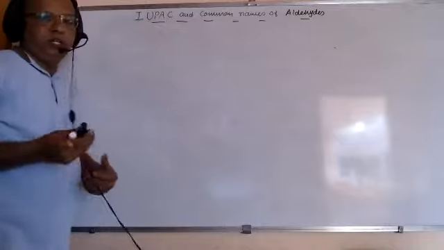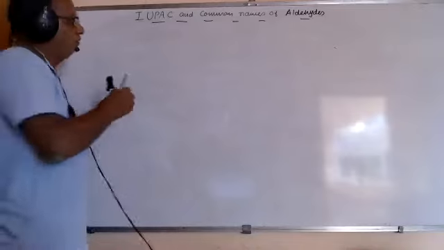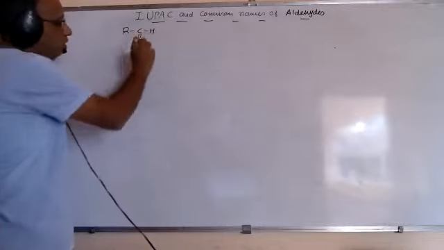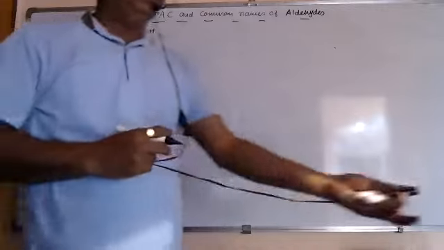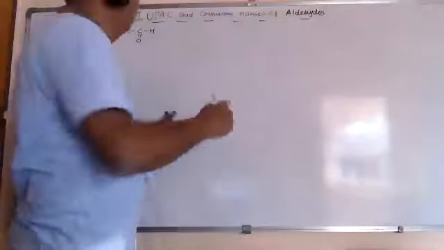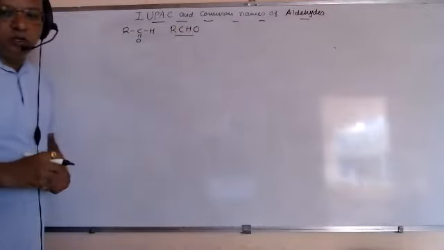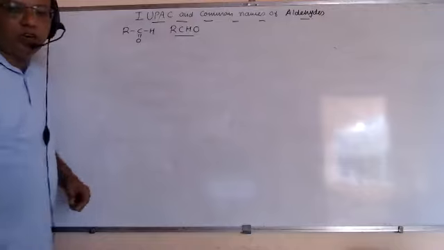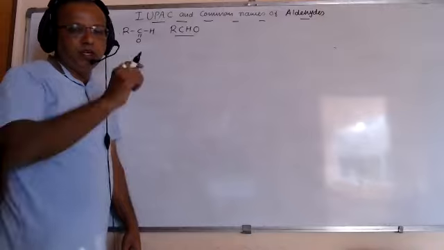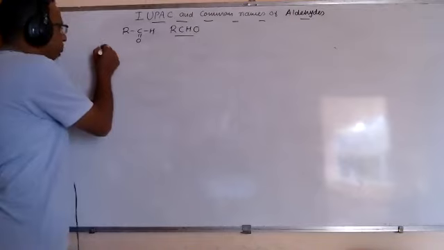Chalo, IUPAC and common names of aldehydes. So the common formula of aldehyde, friends, is RCHO. It can be written like this. It's RCHO. Commonly, the carbon of CHO is to be considered in the name when we are considering the longest chain. So let's start numbering from one.